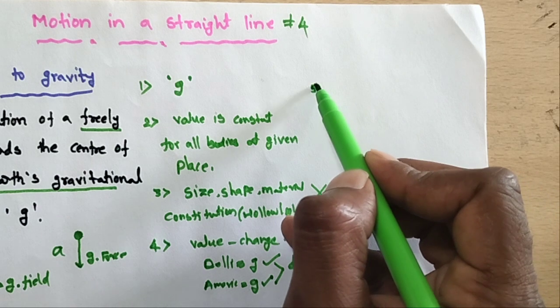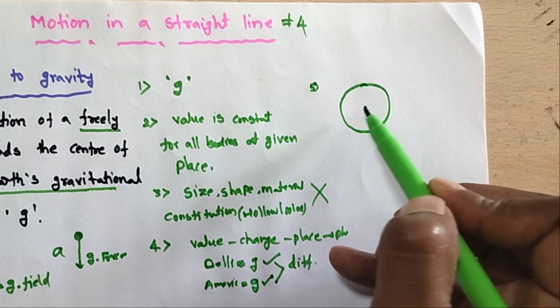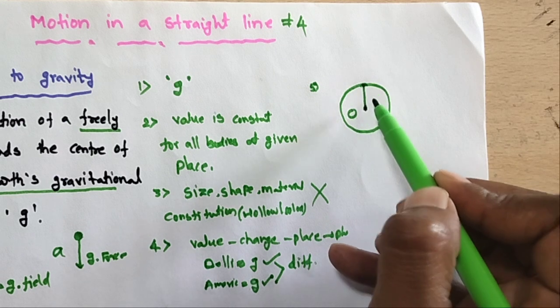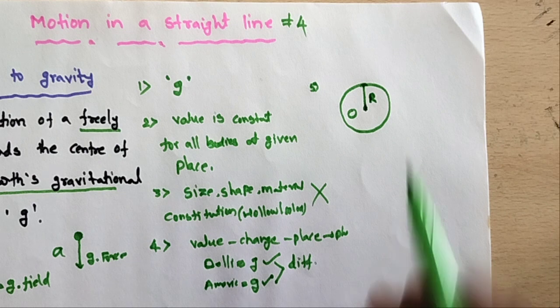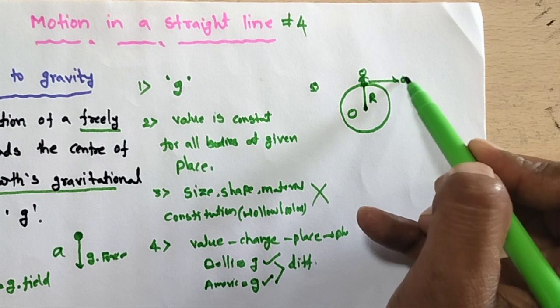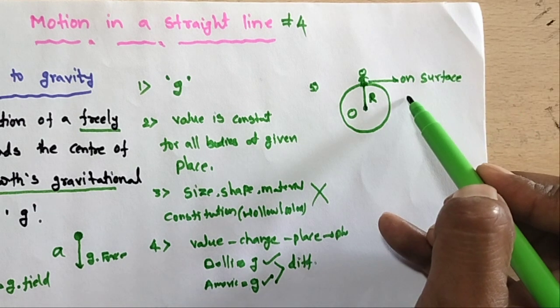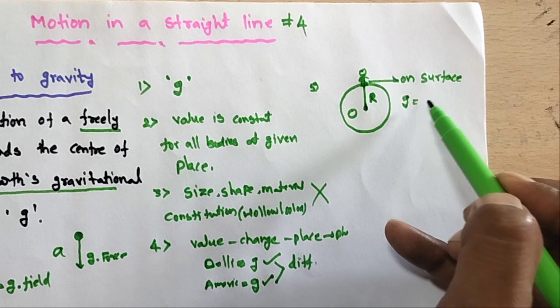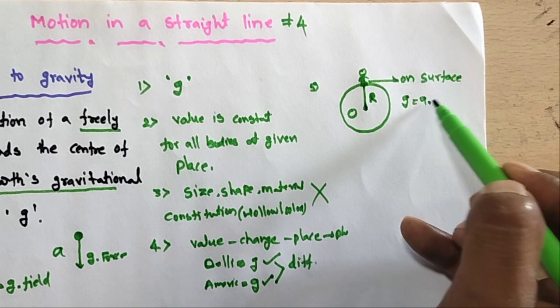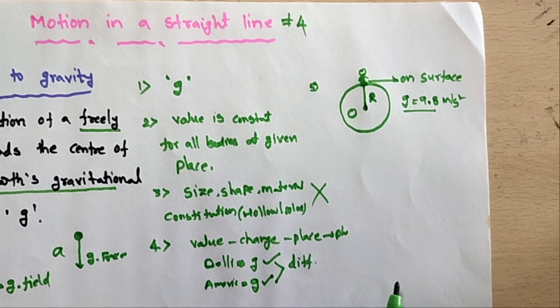Fifth point: this is the earth, this is the center O, and capital R is the radius of the earth. One object is on the surface. What is the g value there? We can take the average value: g is equal to 9.8 meters per second squared.